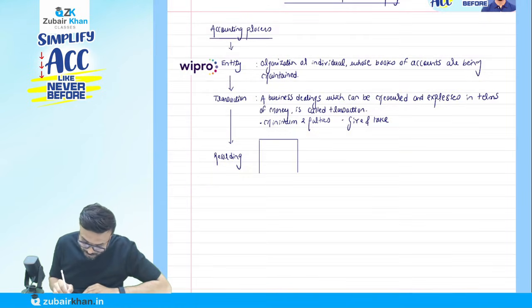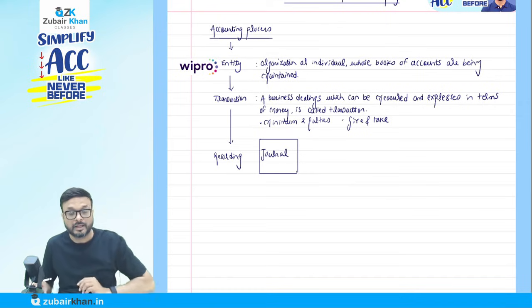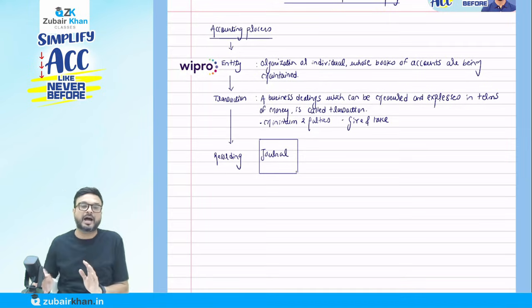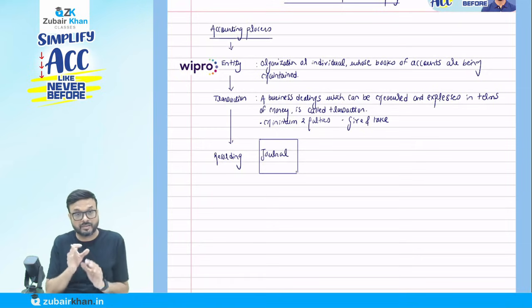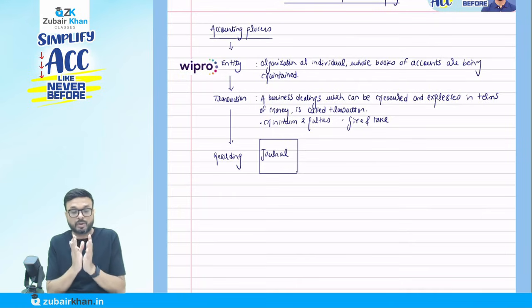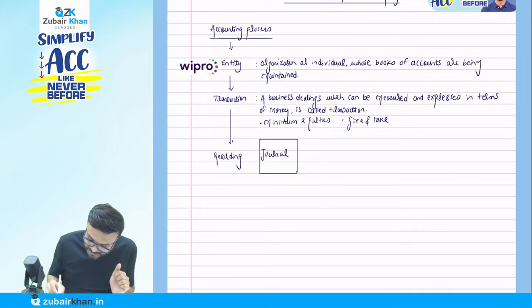The journal is the name of the book. What we call it in accounting is the journal. The journal is the name of the book in which I am going to record all the transactions. How to record is a different thing, but we'll discuss it later. But we have to record all the transactions in a book, and the name of that book we call the journal.